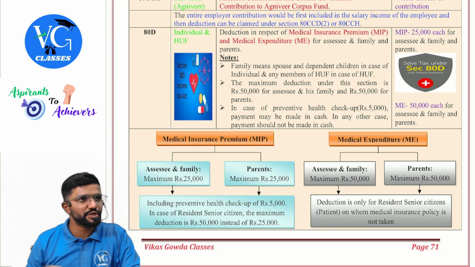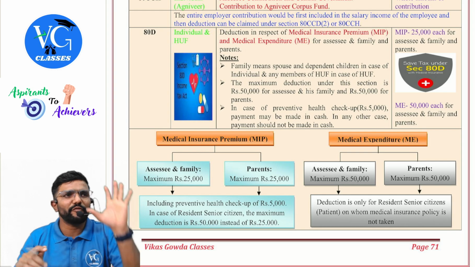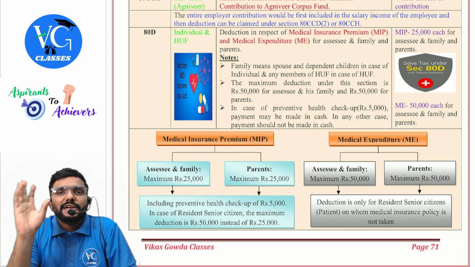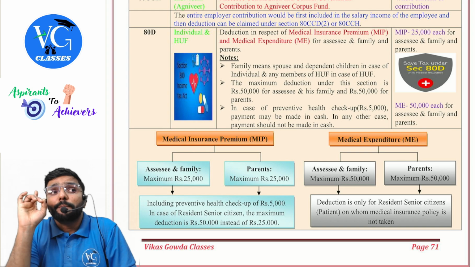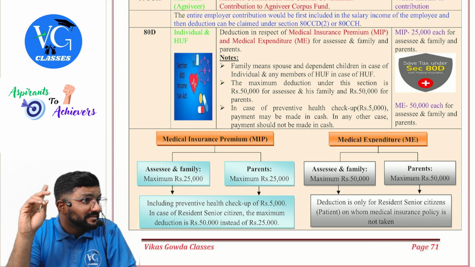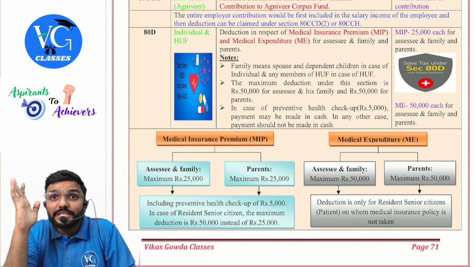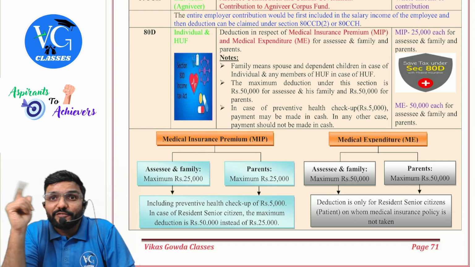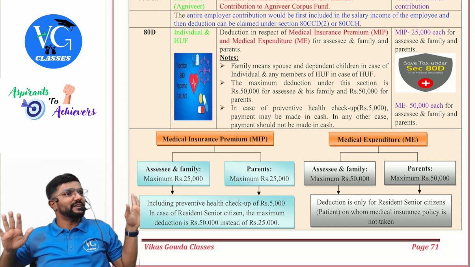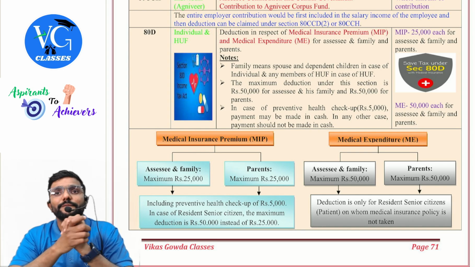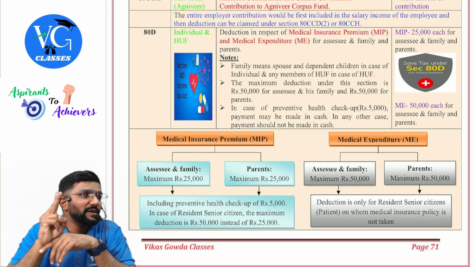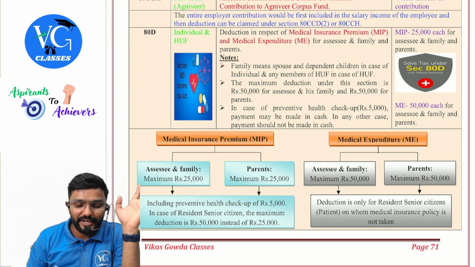Okay, sir. This is for medical insurance. Now coming to medical expenditure. Guys, when it comes to medical expenditure, keep it very simple. It is allowed only if the patient is a resident senior citizen, aged 60 or more. If treatment is given for spouse, she should be a resident senior citizen. If treatment is given for parents, they should be senior citizens. Clear? If treatment is taken for the assessee himself, he should be senior. And in the patient's name, there should not be a medical insurance policy or health insurance policy, because you would have taken the benefit here.